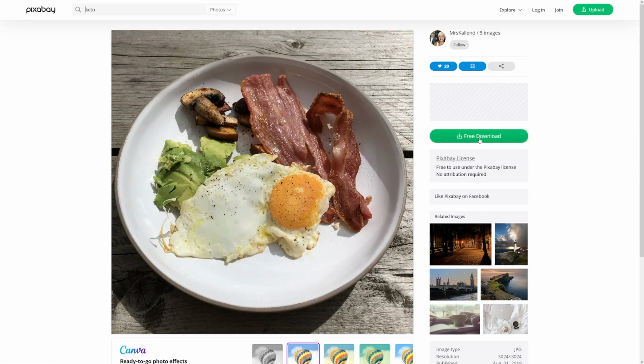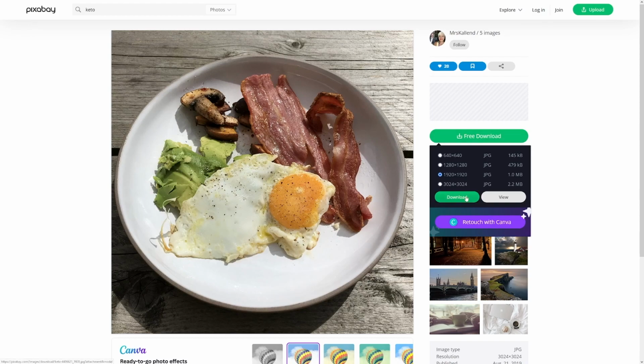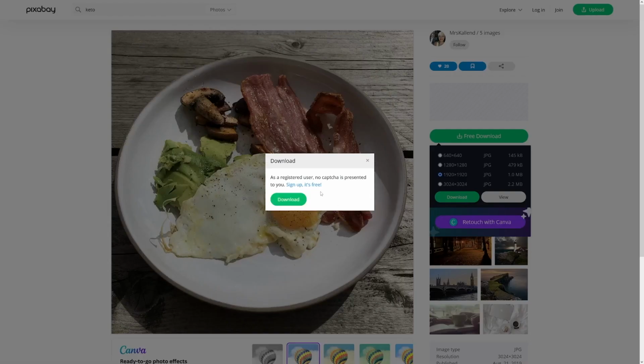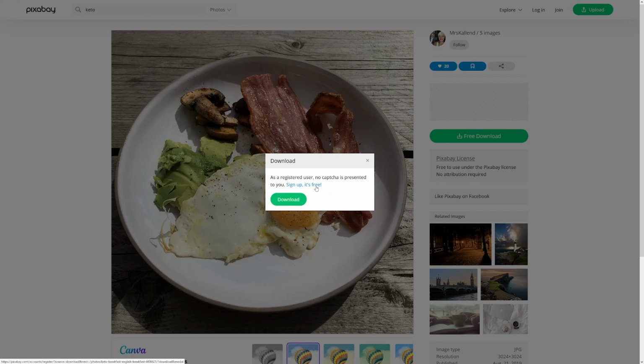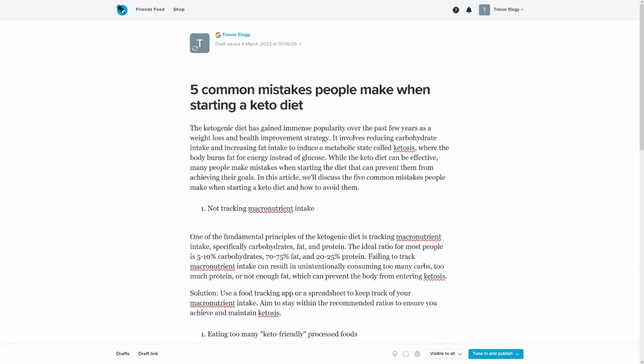So you can just click on the free download, click on the download button, and of course it is free. You don't have to pay for it. Click on the download, complete the CAPTCHA if it asks you, and you're done. But now we want to add some money inside of this, okay? Because LiveJournal is not gonna pay us.